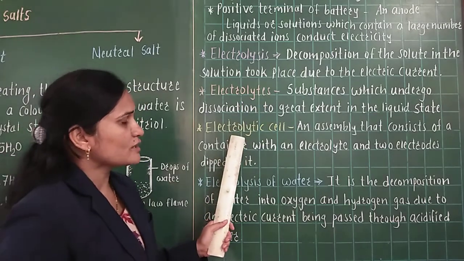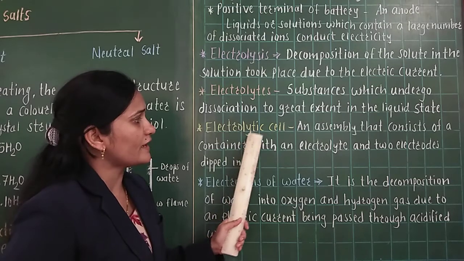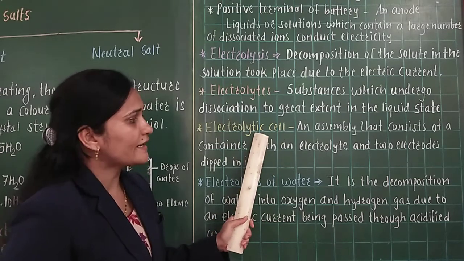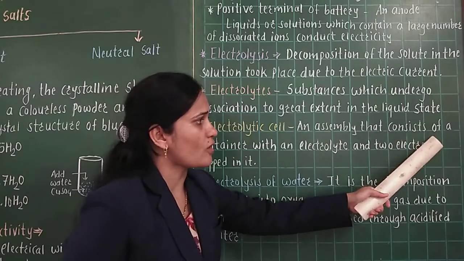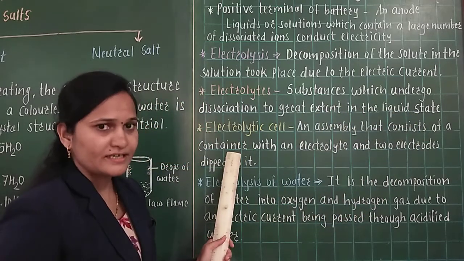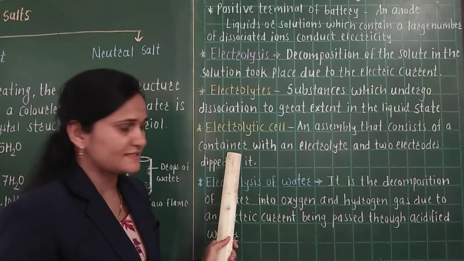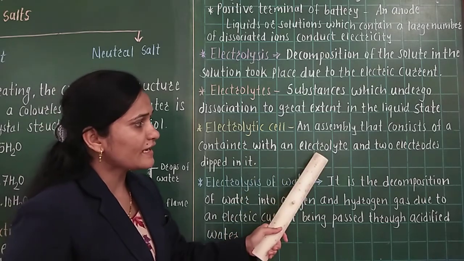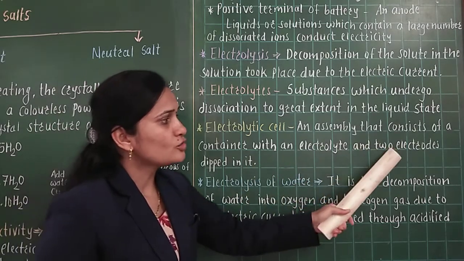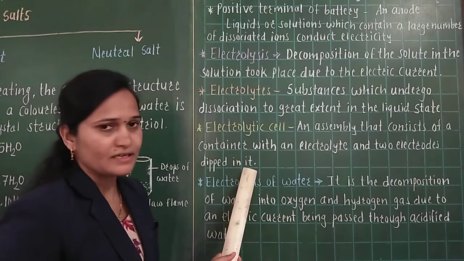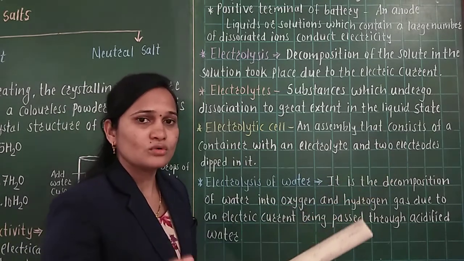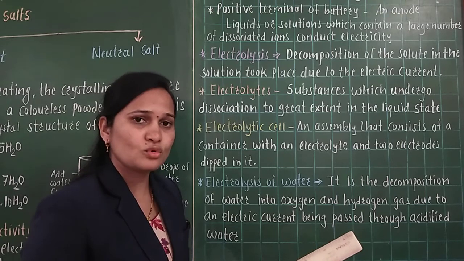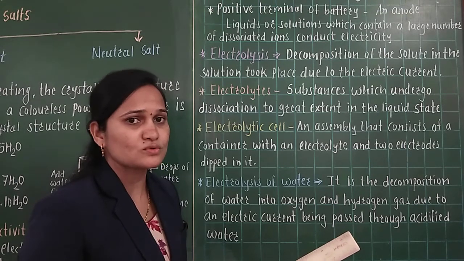And the next point is about the electrolytic cell. Electrolytic cell means an assembly that consists of a container. It means one type of container is there with an electrolyte and two electrodes dipped in it. Two electrodes means two wires, two plates, or sometimes two rods.